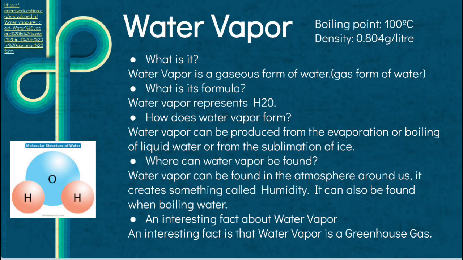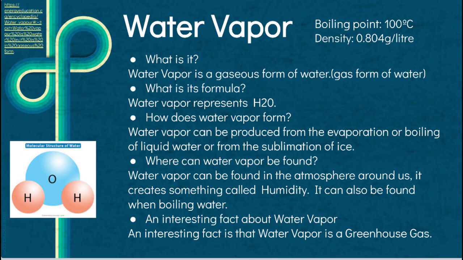How does water vapor form? Water vapor can be produced from the evaporation or boiling of liquid water, or it can be produced from the sublimation of ice. Where can water vapor be found? Water vapor can be found in the atmosphere around us. It creates something called humidity. It also can be found when boiling water.